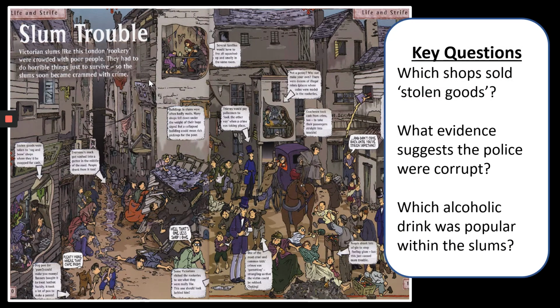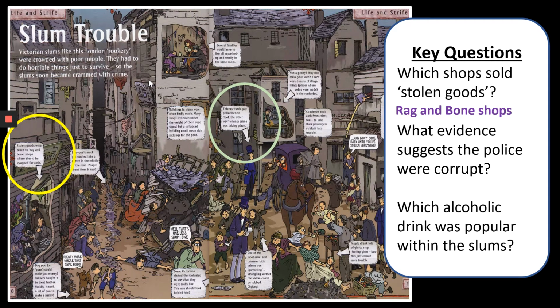Okay, so the first question we asked you to look at was which shop sold stolen goods? Carefully, you'll find the answer. The rag and bone shops were the shops that sold stolen goods. Second question asked you to locate evidence which suggested that the police were corrupt. And again, if you look carefully, you'll find that the police accepted bribes, and the evidence was that thieves would pay policemen to look the other way.